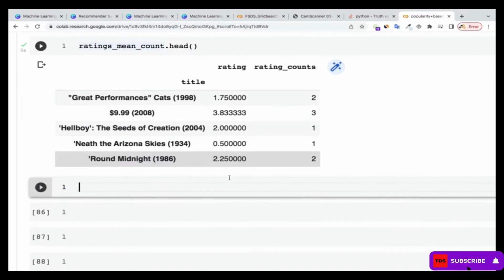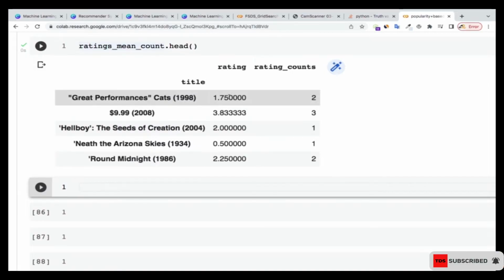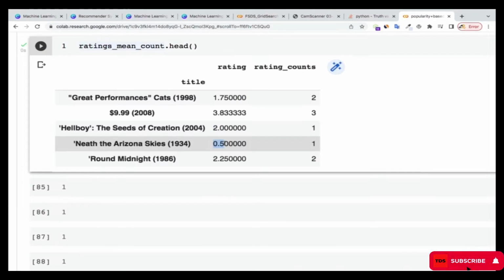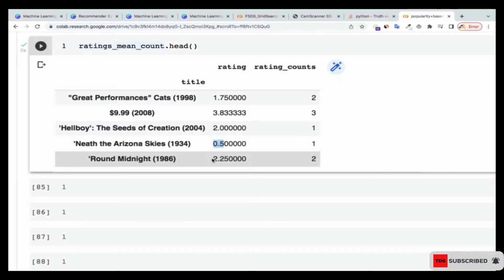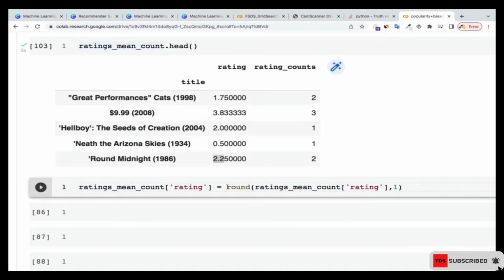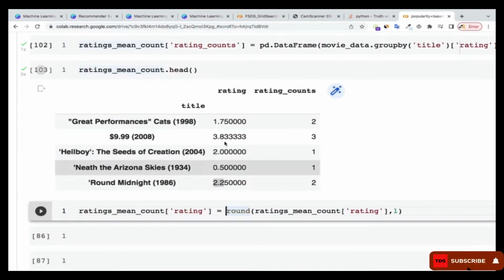Now what I'm going to do is find a way to cut off this many decimals that is behind. If it is 1.7, let it be 1.7 ratings. If it's 2.0, let it be 2.0 ratings. If it is 0.5, let it be that. If it's 2.2, let it be like that. So that's what I'm going to do. I'm just going to add rounding to the rating column.